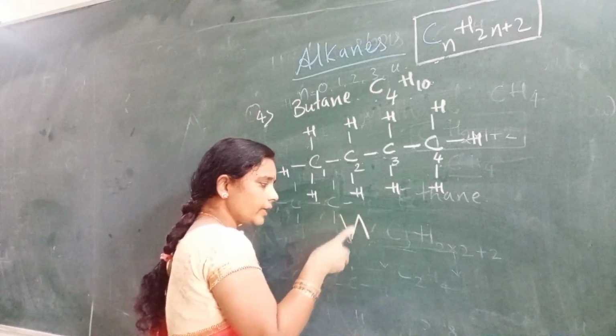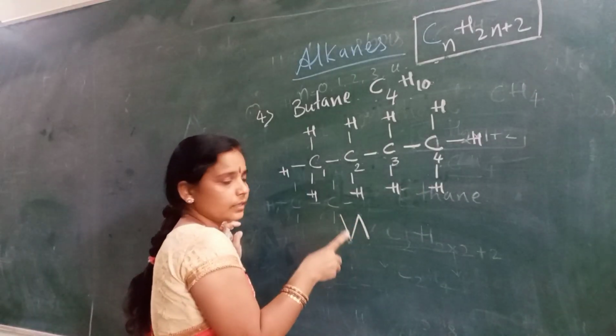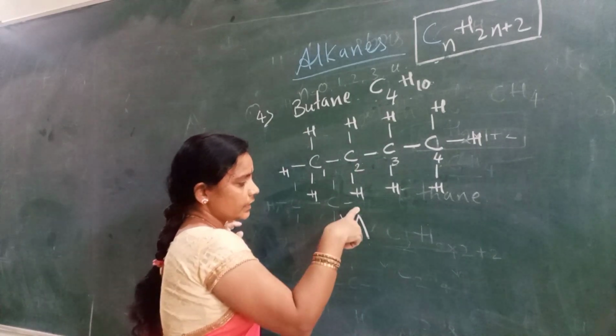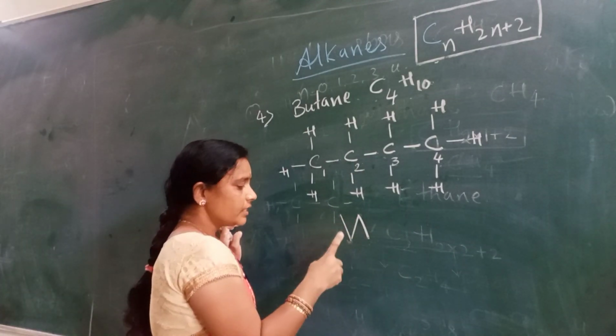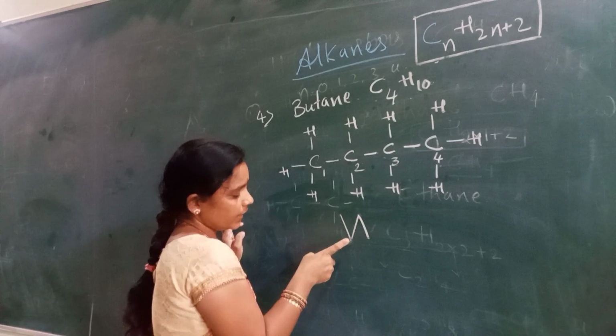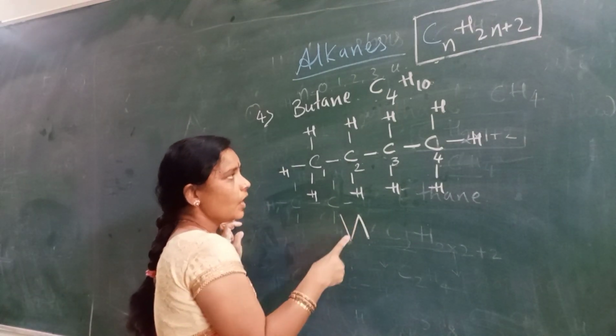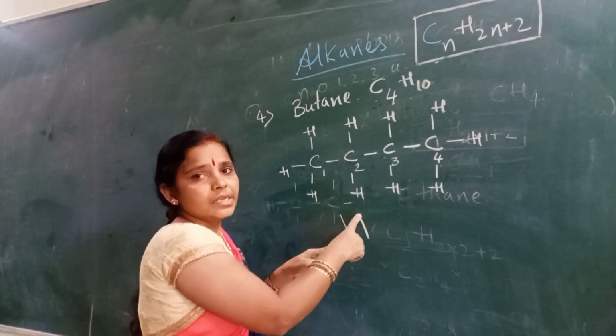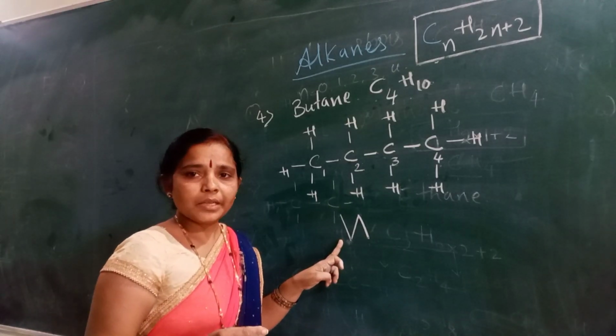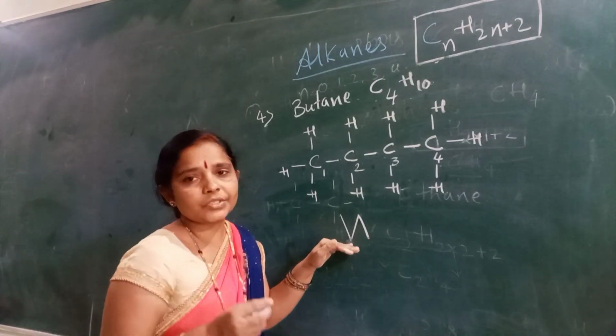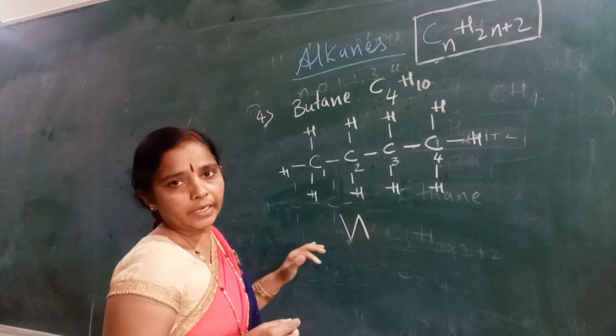Where there is a corner, in these 2 corners, C2 and C3 are able to bind with CH2 only. Got it? So this is the bond line structure of butane.